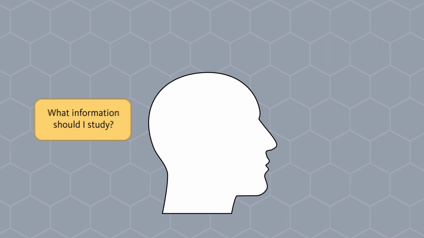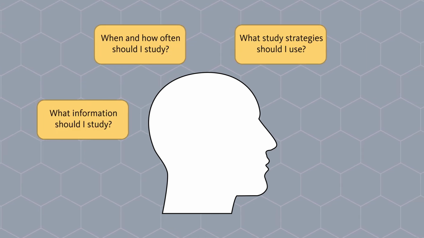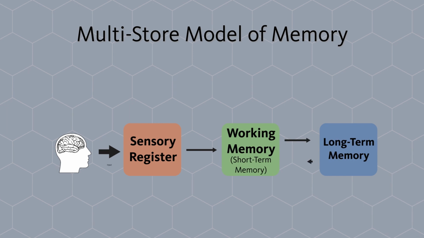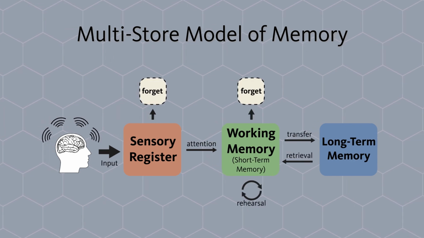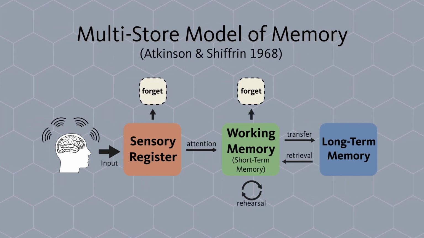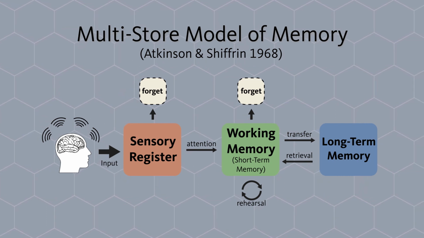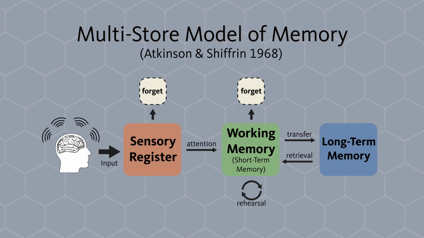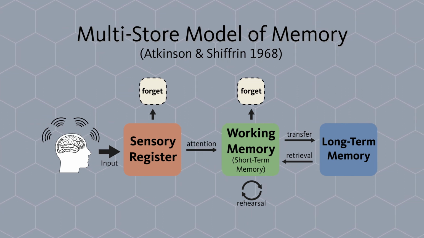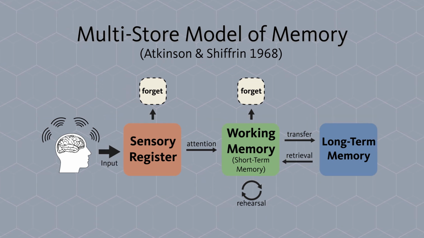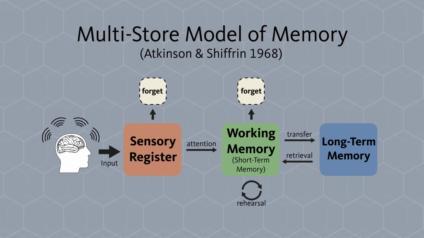ALS 199 introduces memory concepts that can help you make strategic choices about studying. Multi-store model of memory. We're starting the course learning about the multi-store model of memory, an information processing model created in 1968 by psychologists Richard Atkinson and Richard Shiffrin. The stages of the multi-store model provide the overarching structure for our course. This video will walk you through the model. Throughout the course, we'll dive deeper into each stage of the model. Our class activities will help you better understand the memory concepts from this video and choose strategies for maximizing learning.